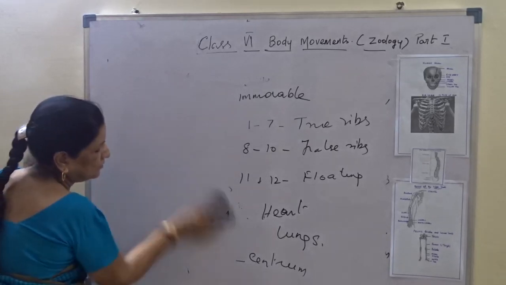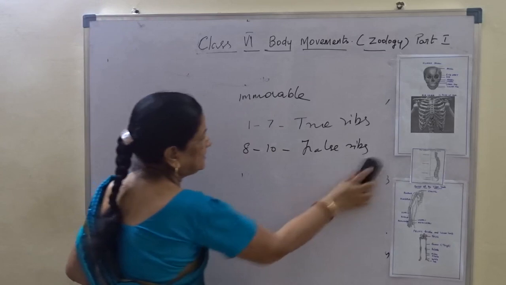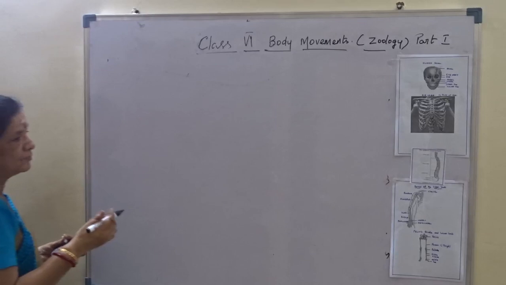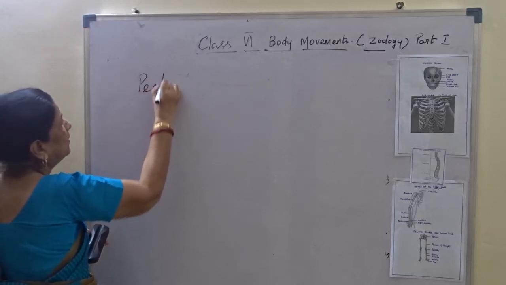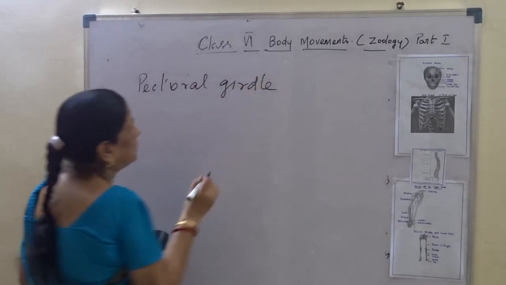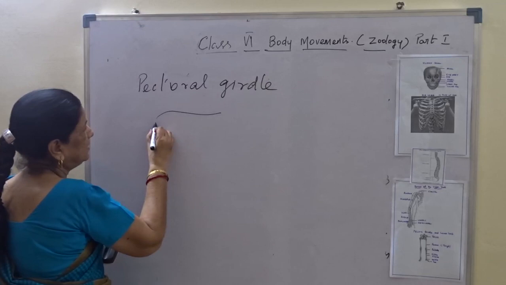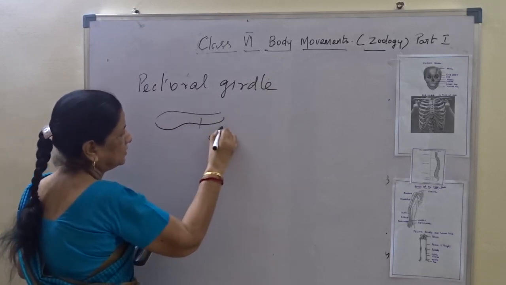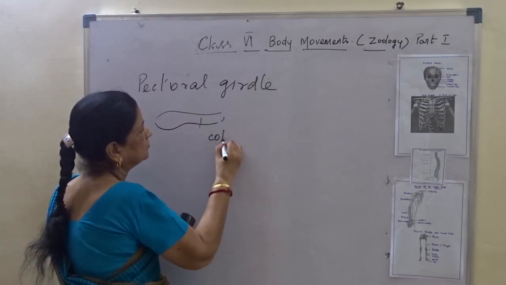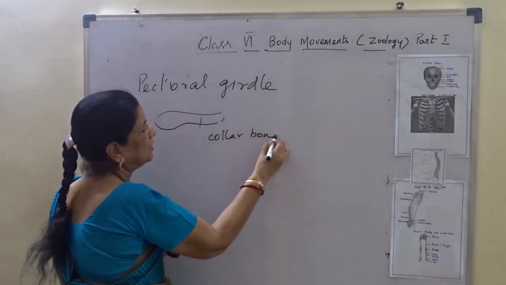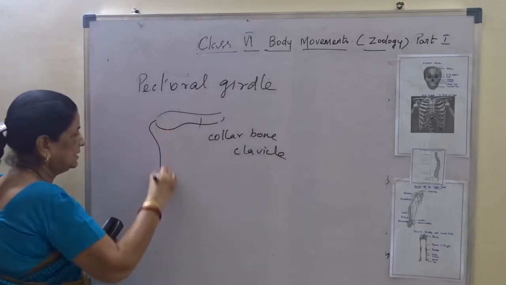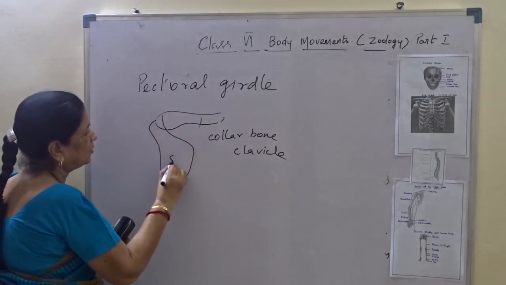Now come to the appendicular skeleton. First is the pectoral girdle and bones of the upper limb. The pectoral girdle has a collarbone, otherwise called clavicle, and then a flat bone called scapula.